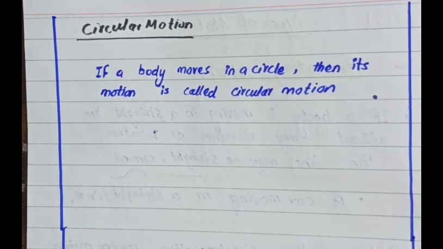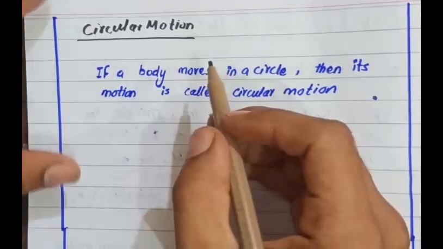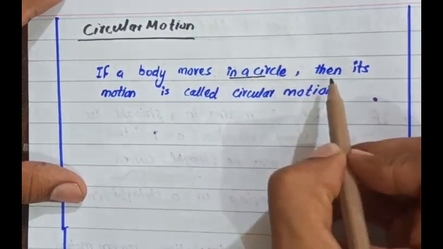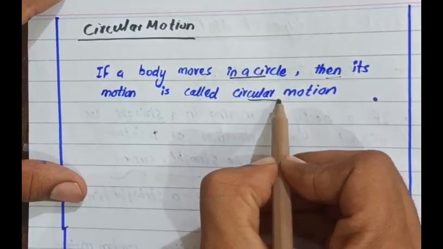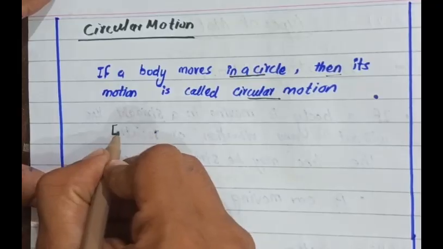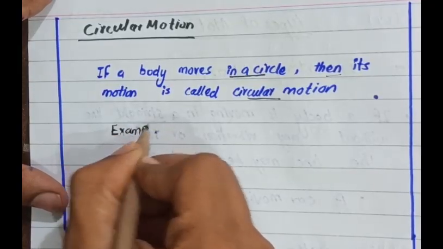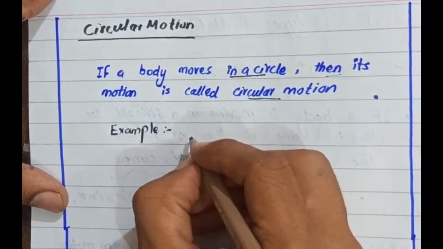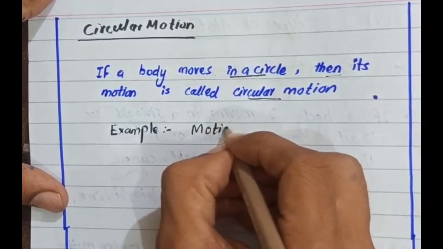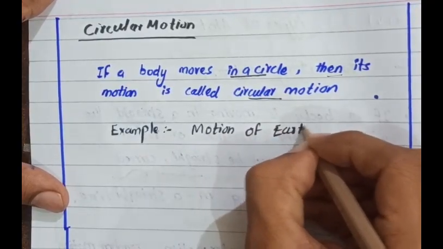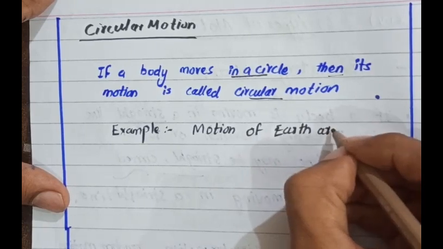Come to another type of translatory motion, that is circular motion. What is circular motion? If a body is moving in a circle, then its motion is called circular motion. For example, the motion of the earth around the sun.